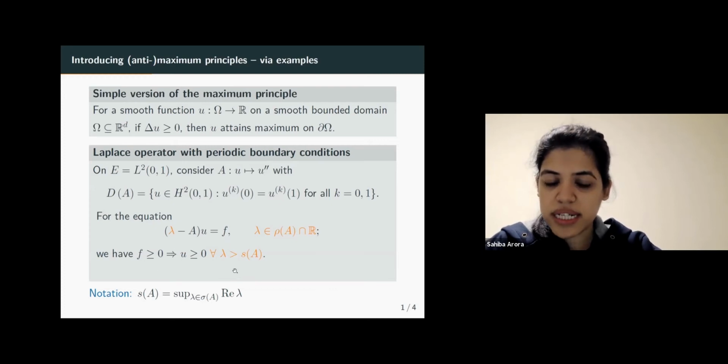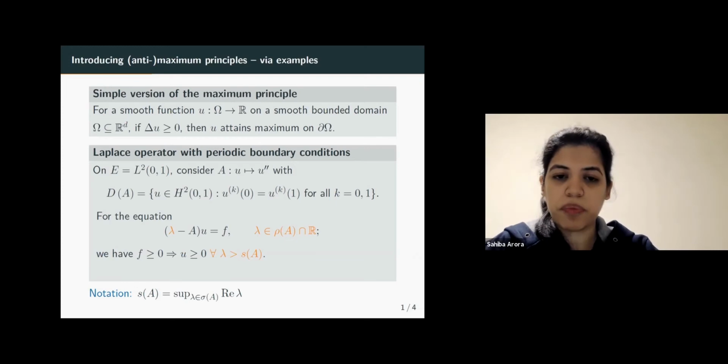And so this claim says that the positivity of f implies the positivity of the resolvent at lambda applied to f for every lambda larger than the spectral bound. In this case, the spectral bound turns out to be 0. So in particular, we have that positivity of f implies positivity of u for all lambda larger than 0. And in this case, A is called a resolvent positive operator.